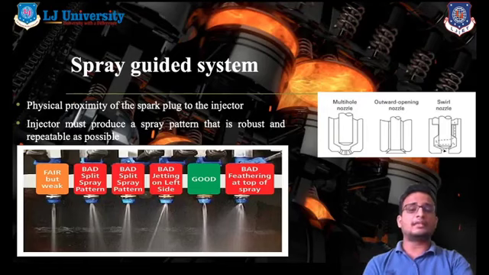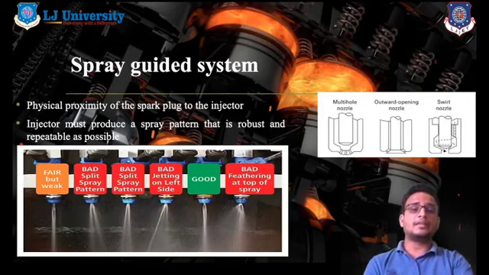In the figure you can also see the multiple hole nozzle, outward opening nozzle and swirl nozzle. The multiple hole nozzle is also known as an inward opening nozzle. In the outward opening nozzle, the injection occurs outside of the nozzle, and in the inward opening nozzle the injection occurs inside the injector body.